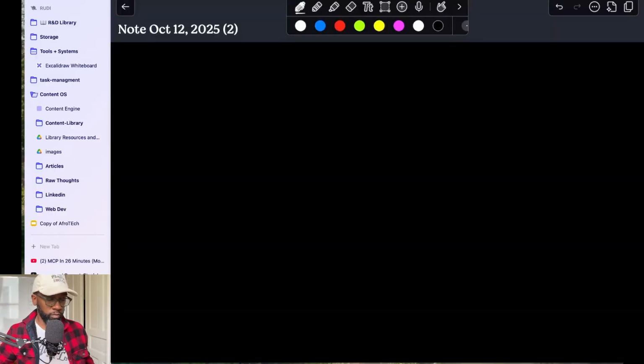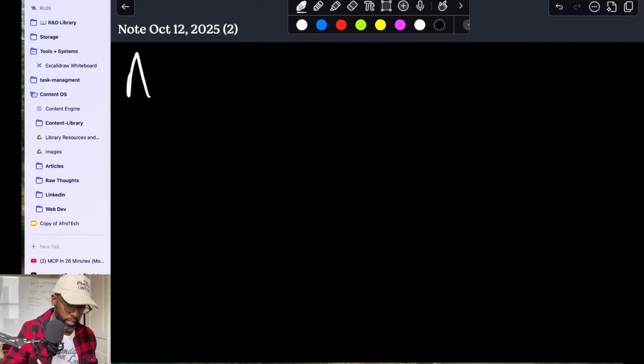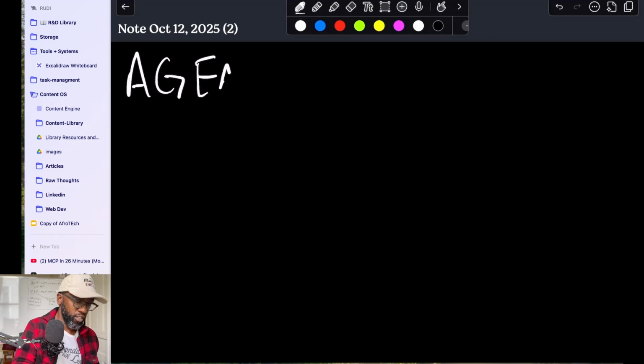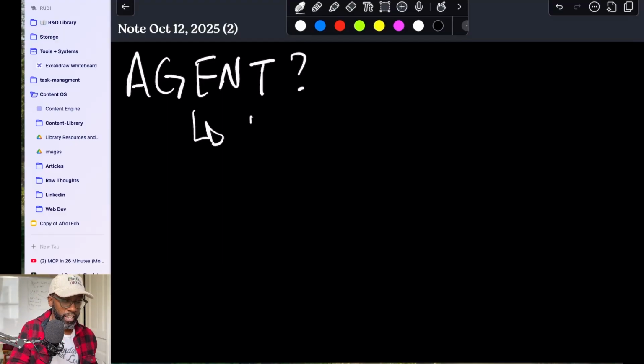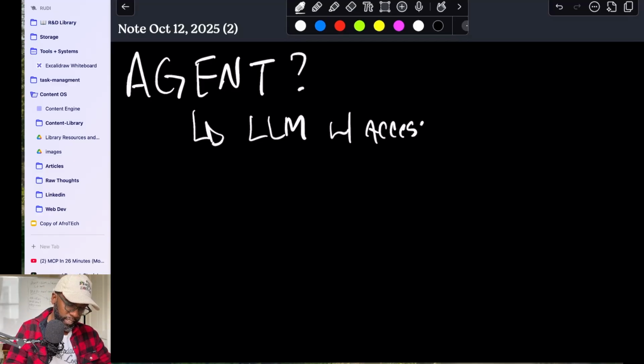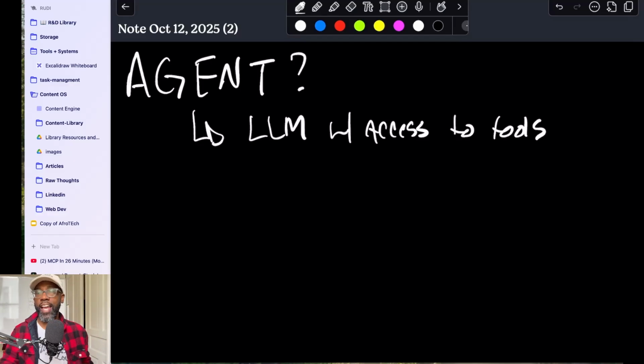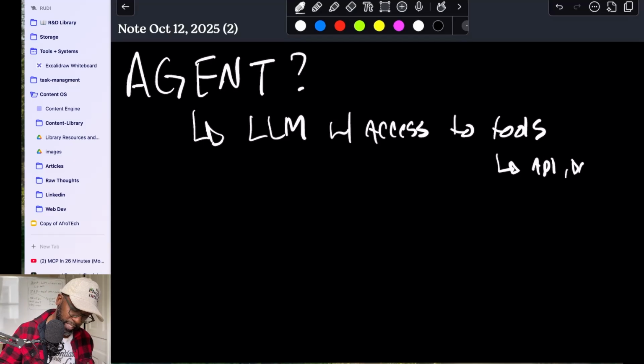And so first and foremost, we're going to talk about what actually is an AI agent. I don't want you to overcomplicate this, because an AI agent is just a large language model with access to tools. You have to think of this: your AI agent has access to tools. That's your core concept. And then tools, in this case, are APIs, databases, or resources that enable actions.